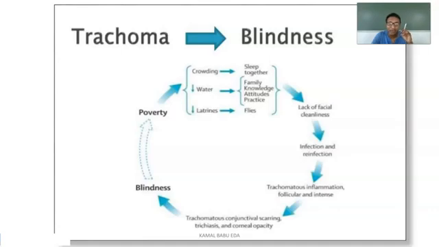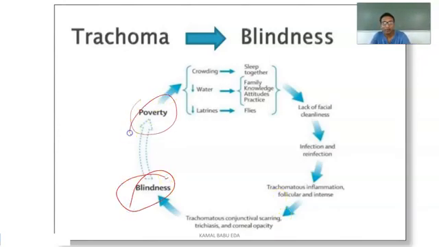It may be follicular or it may be intense. That means more than 5 blood vessels can be involved, or a greater number of blood vessels in the tarsal conjunctiva can be inflamed. So it will lead to trachomatous conjunctival scarring, trichiasis and corneal opacity. So these corneal opacity, trichiasis and conjunctival scarring will lead to blindness.